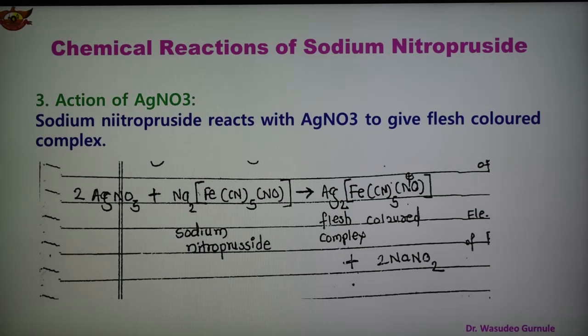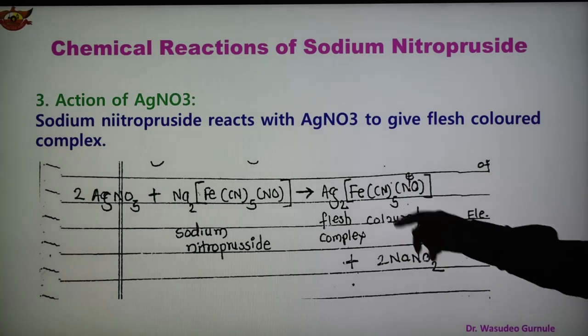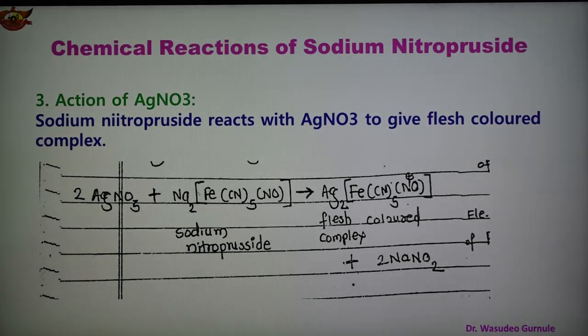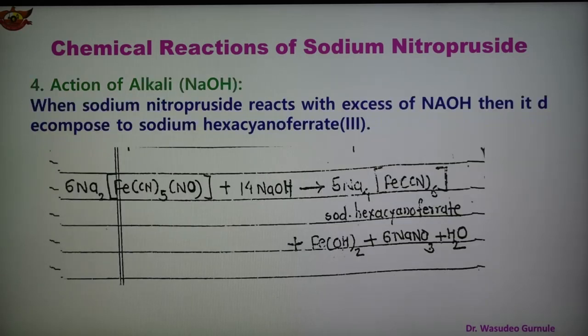In this case also a complex is formed in the action of silver nitrate, and the reaction is shown here. Sodium nitroprusside reacts with silver nitrate, AgNO3, and forms a flesh colored complex. In place of sodium, now there is silver, and we get this flesh colored complex. So it also reacts with silver nitrate and forms the complex. The fourth important reaction is the action of alkali, sodium hydroxide.